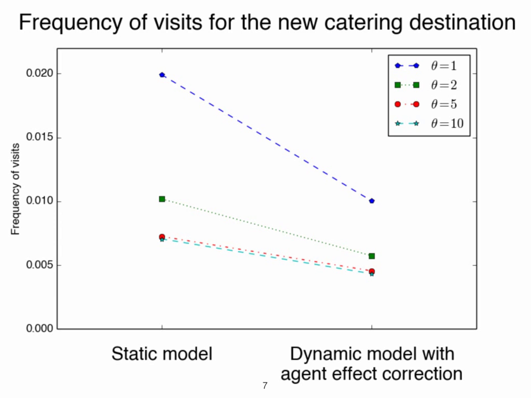This figure shows that by using a static model and ignoring the panel nature of the data, we would overestimate the number of visitors in the new restaurant. For more explanations about theta and the different values and colors, please check our paper.